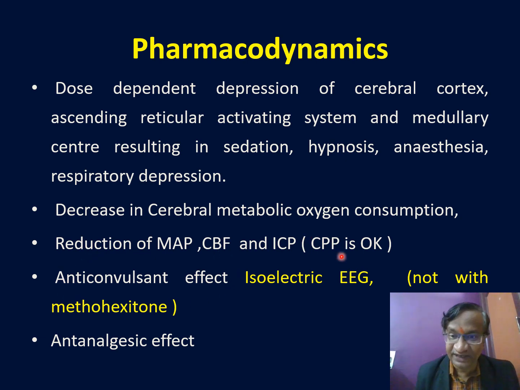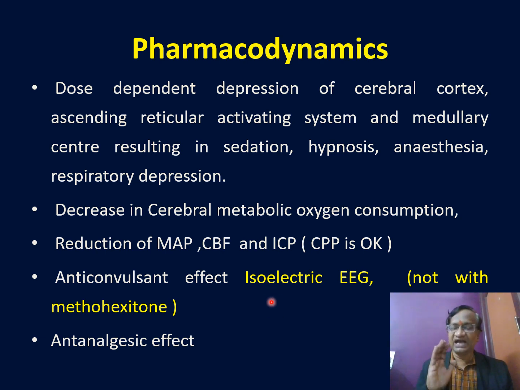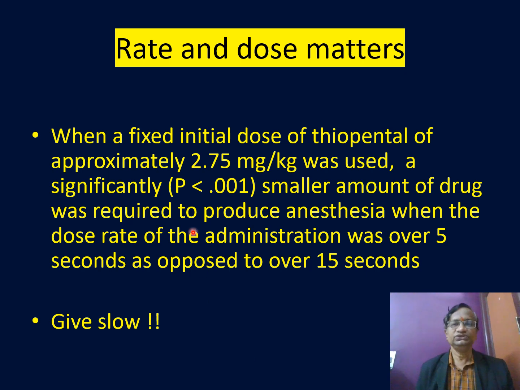Anticonvulsant effect, isoelectric EEG. This is not so with methohexital because it is potentially seizurogenic, but thiopentone is an anti-epileptic agent. It is somewhat anti-analgesic also. Rate and dose matter. That is what I told. Give slow. 15 seconds means less dose is needed.